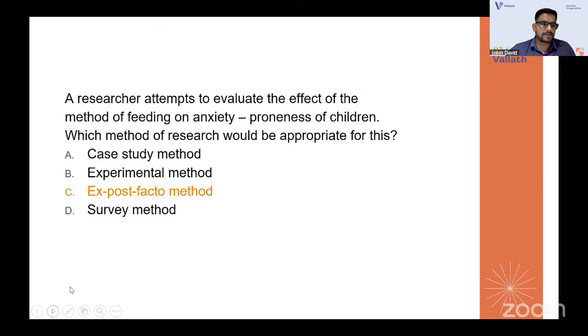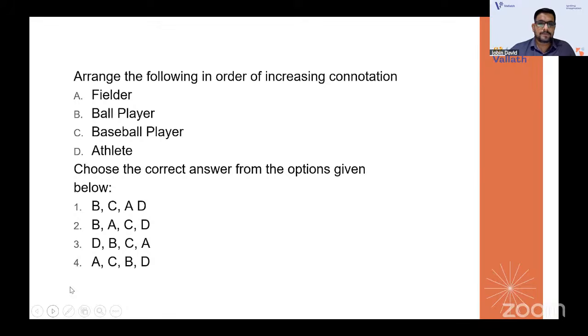Okay, now going to the next one. You need to arrange the following in increasing order of connotation. Connotation. So you have fielder, ball player. That means the extra meanings which are associated with these words. That is connotation that you have. Fielder, ball player, baseball player, athlete. So increasing order means you will have the first one as ball player. Any ball player it can be. Then comes the fielder. Maybe like you have ball player, cricket ball player, then fielder in that. Then coming next, the baseball player, then the athlete. So it's actually coming with the increased connotation idea.